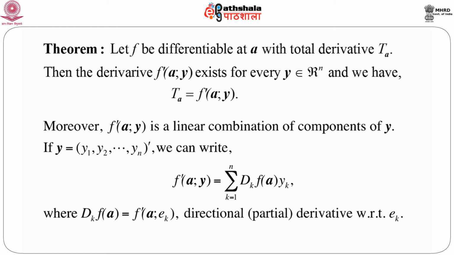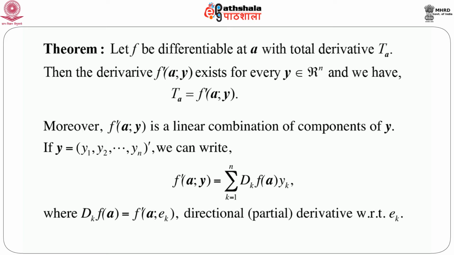Now if we look at this carefully, it is easy to see that f prime a, y is nothing but a linear combination of the components of y. That means if we write y equals y1, y2, ..., yn prime, that is, y is a column vector of n components, all real, then we can always write f prime a, y equals summation k equals 1 to n, Dk f of a into yk, where Dk f a is nothing but f prime a; ek.